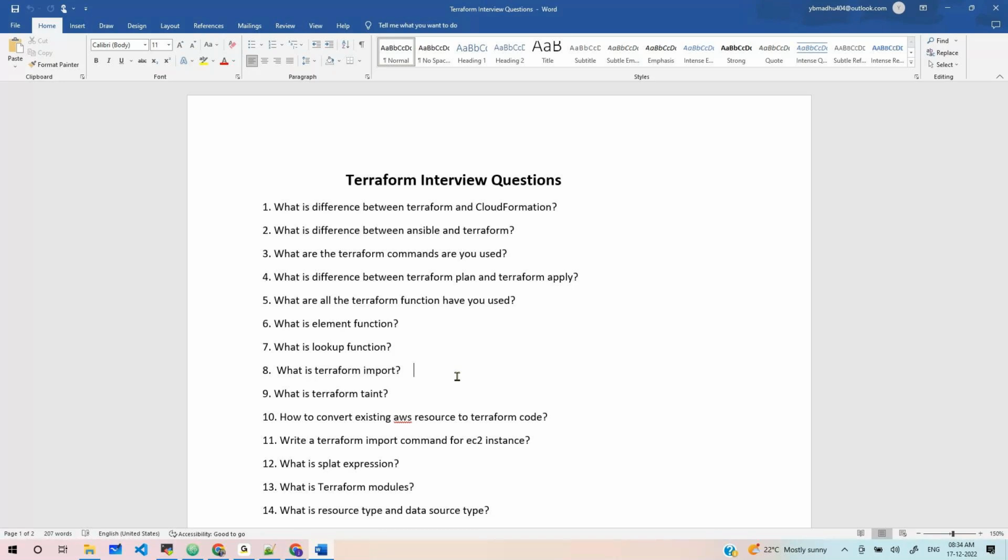Basically, when there is already a resource available in our cloud and we need to manage it through Terraform from now on, you want to convert your existing resource into Terraform code. We use the Terraform import command for that. Clear, Prasad?